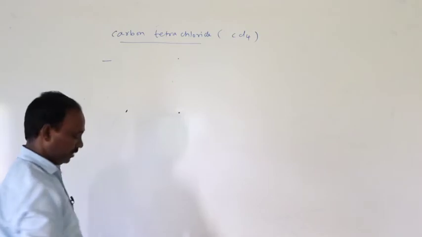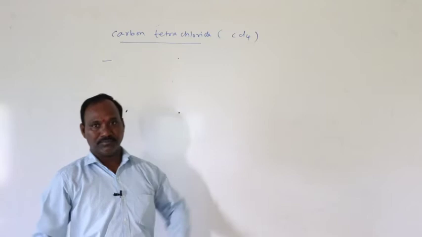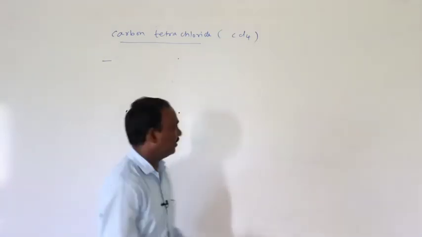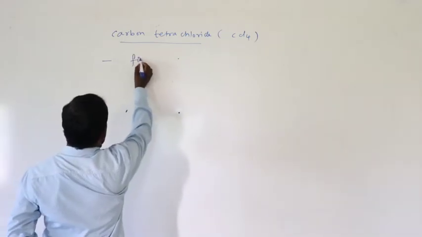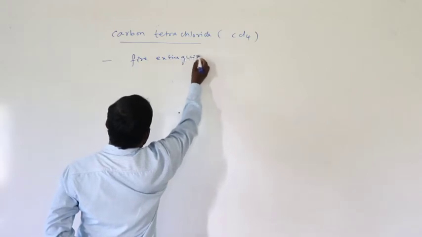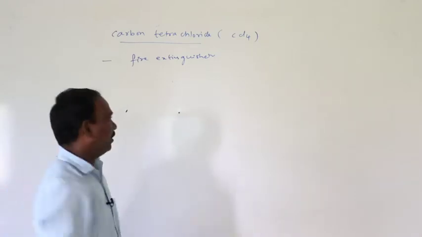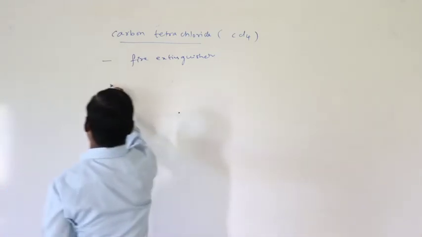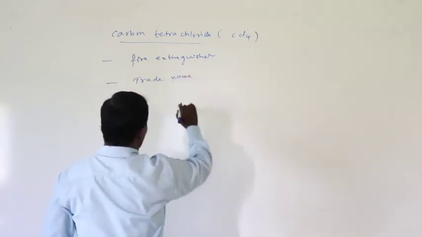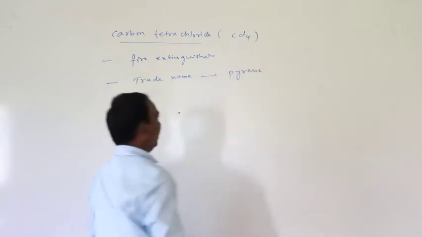This polyhalogen compound is used in fire extinguishers under the trade name pyrene.